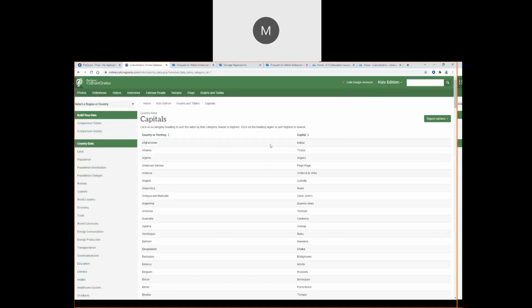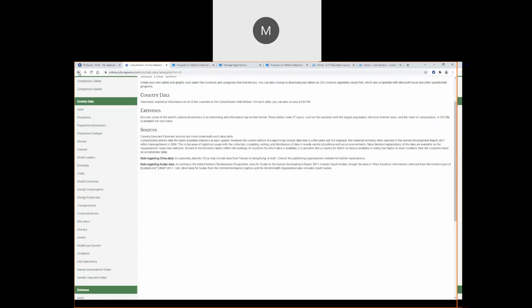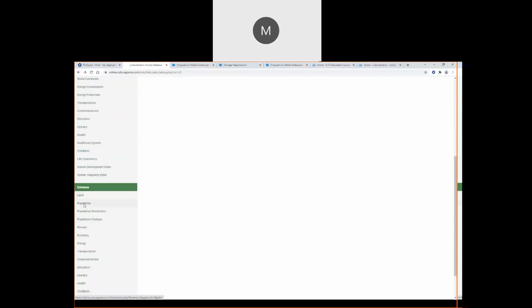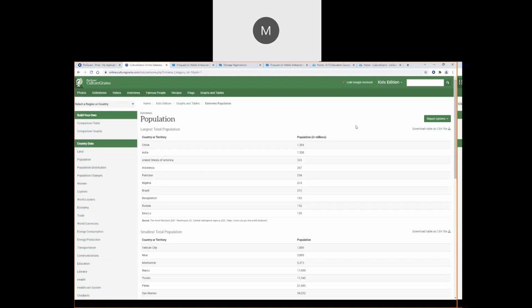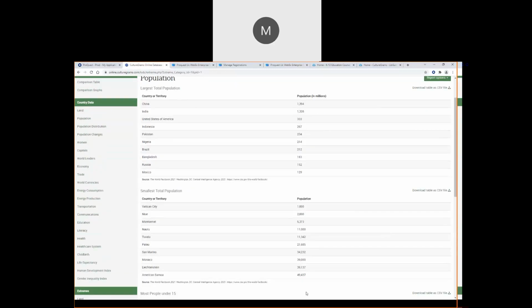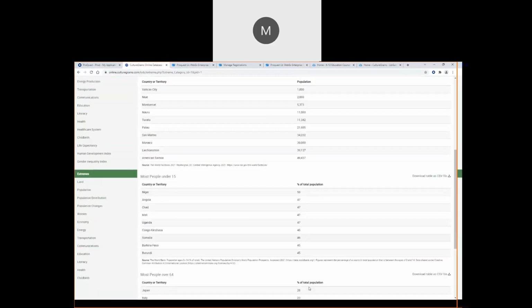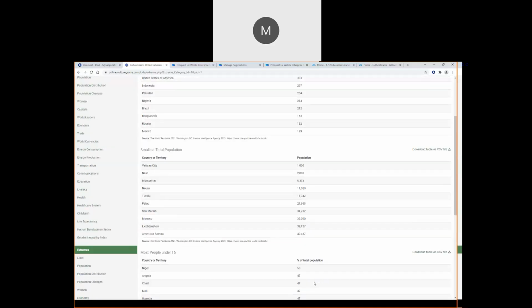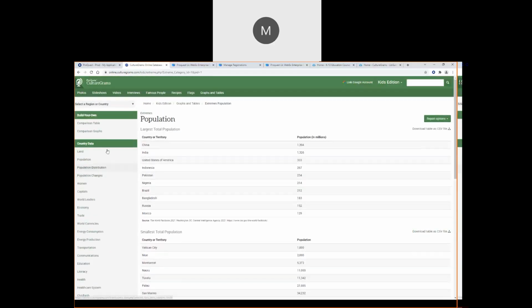Take a look at the different capitals of the world, and here we have a list of those from the pre-designed country report. There's the extremes report, which is down at the bottom, which is a good way to look at the biggest and the smallest. So here we're looking at the largest in population, and we also have the smallest in population at a snapshot, and then some additional population statistics down here at the bottom as kind of a bonus. And you can build your own graphs and tables.